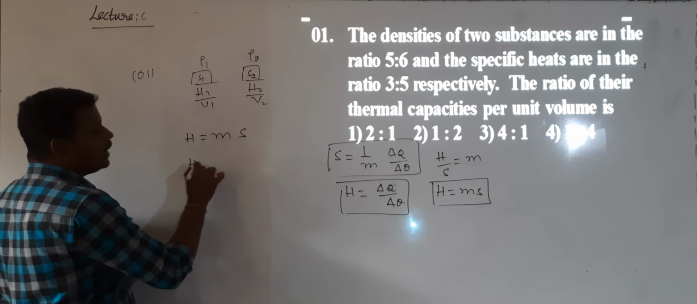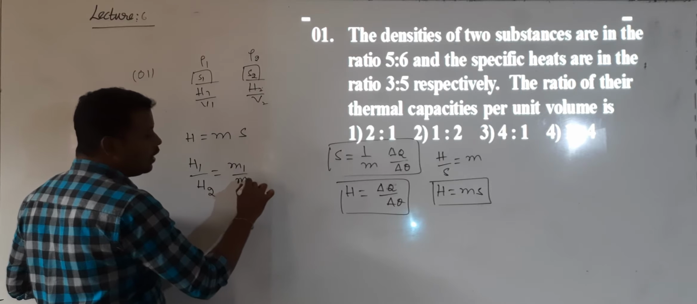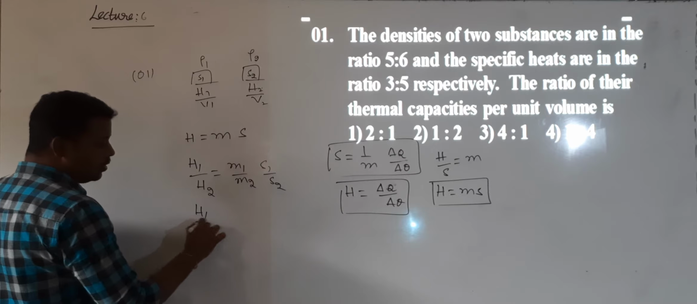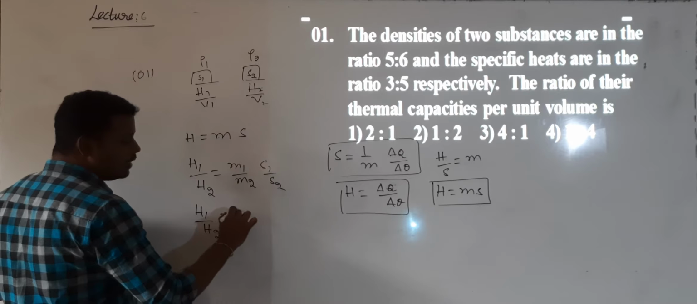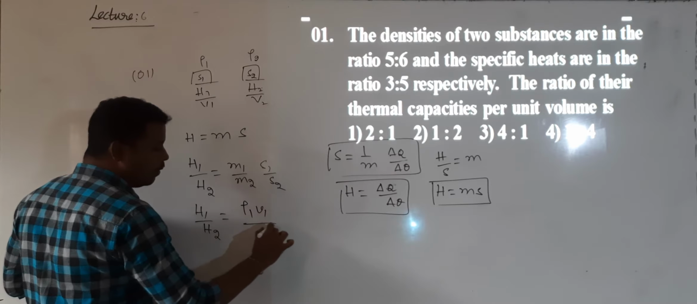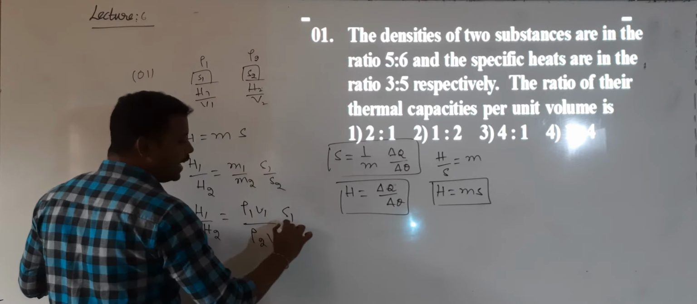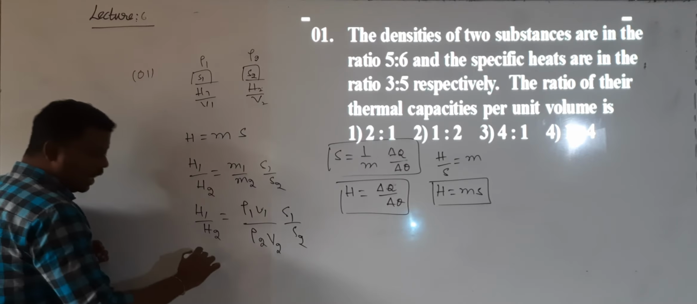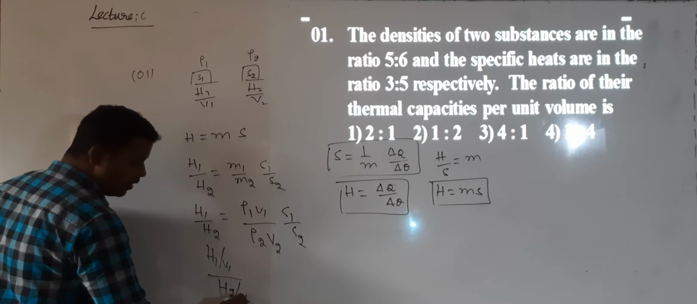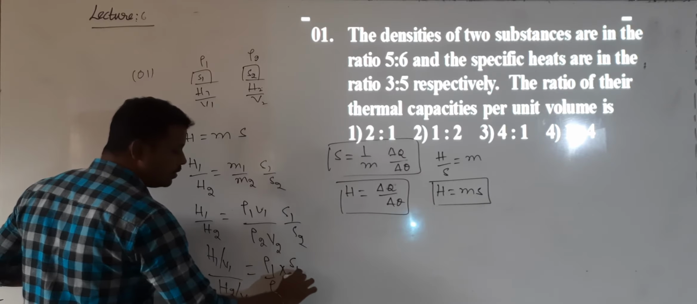So from this, H1 by H2 is equal to M1 by M2 into S1 by S2. Correct? Mass can be written as density into volume: mass is equal to volume into density. So H1 by H2 is equal to ρ1 into V1 by ρ2 into V2, I will write V as capital V, into S1 by S2. Now I want which ratio? The ratio of H1 by V1 to H2 by V2, which is given by ρ1 by ρ2 into S1 by S2.